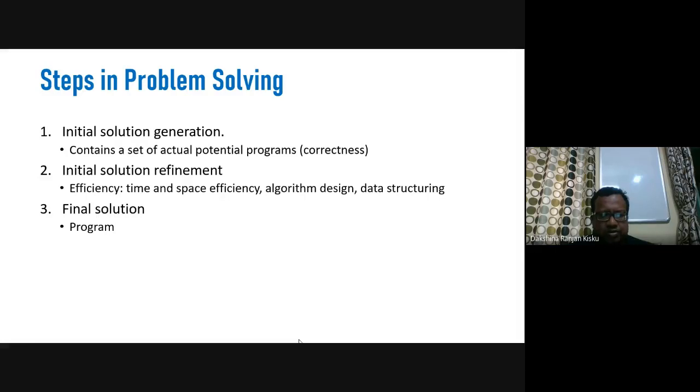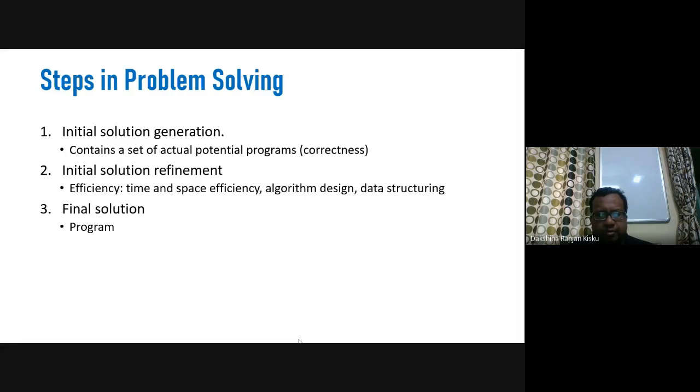This final solution infers a program. Initially, when we have the solution, that may be a pseudocode, an algorithm, or a set of logical steps to the solution of the problem.